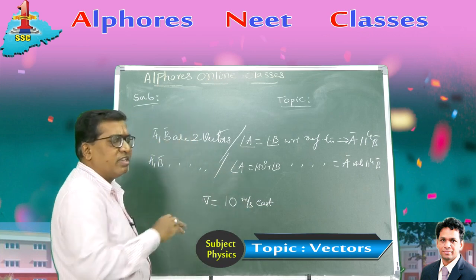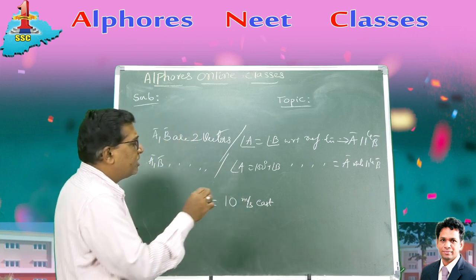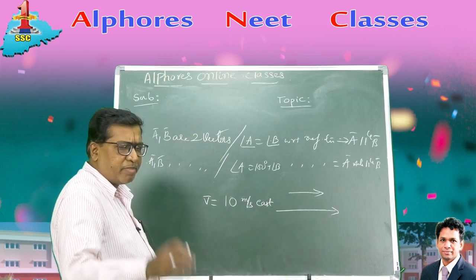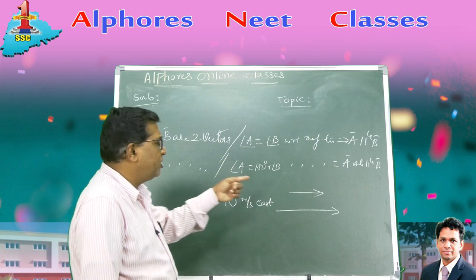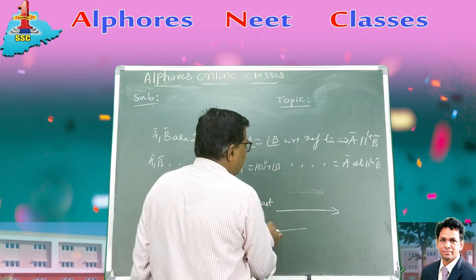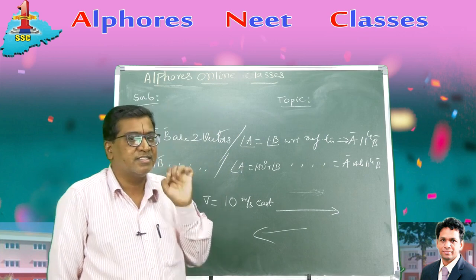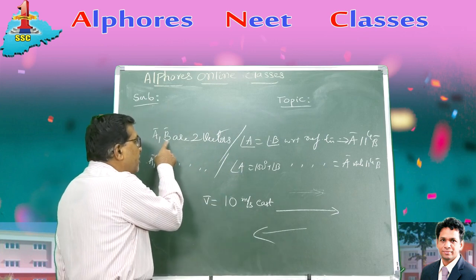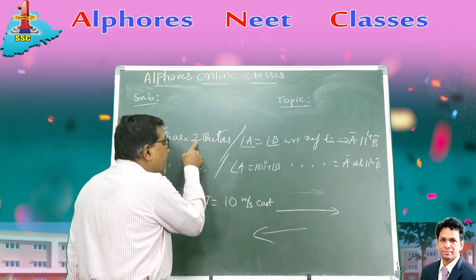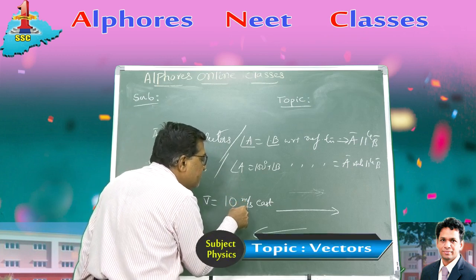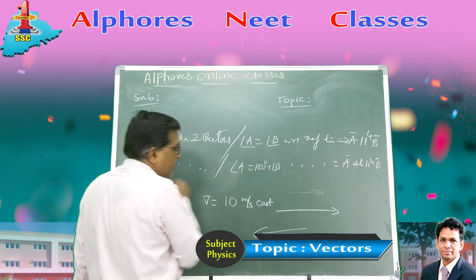They may be of different quantities, dissimilar vectors also. Any two vectors which are in the same direction are called parallel vectors. Similarly, any two vectors which are in opposite direction are called anti-parallel vectors. But for like vectors, A bar and B bar belonging to the same physical quantity, the units must be the same, the direction is the same, and the unit is also the same.